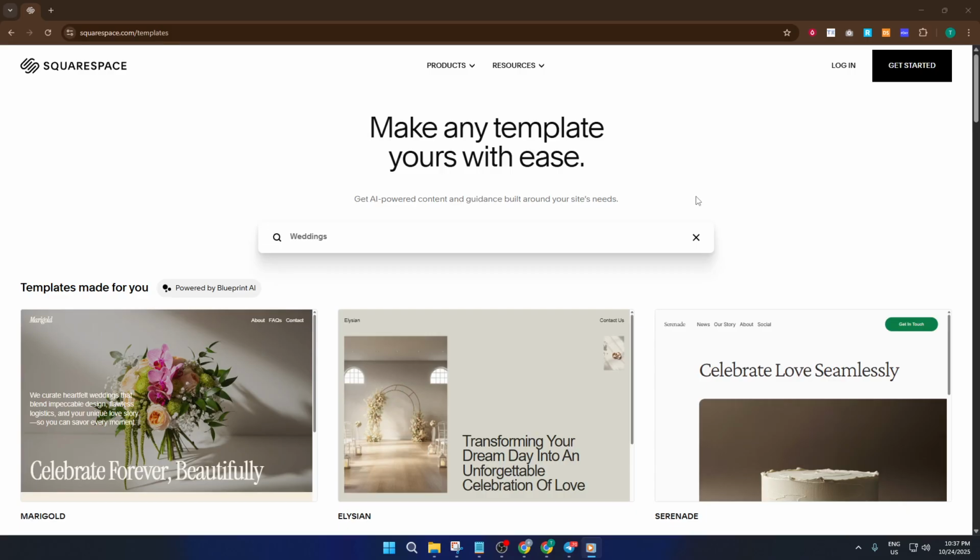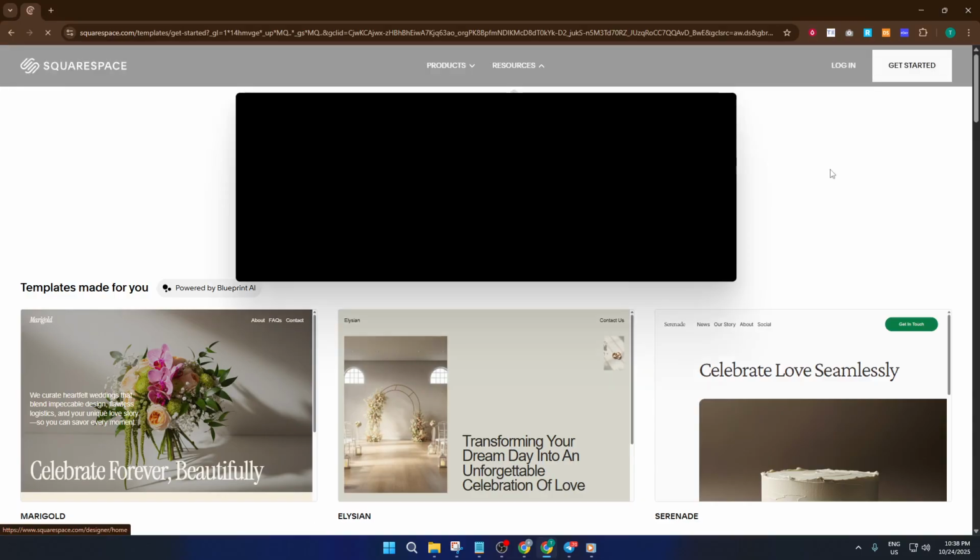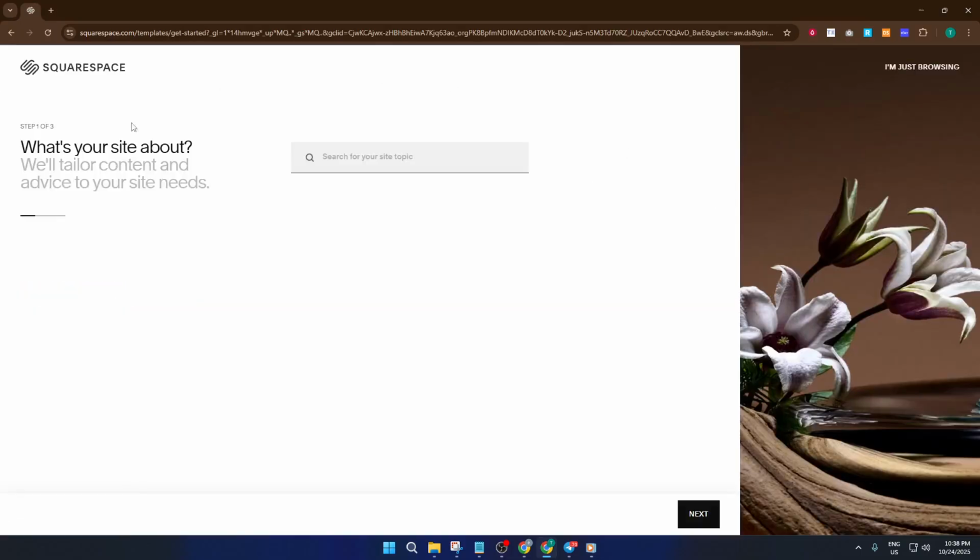First, head over to squarespace.com. You can do this on any device, but I recommend using a laptop or desktop for the easiest editing experience later. Once you're on the homepage, look towards the top right for the Get Started button, or sometimes you'll see a Start Free Trial option right in the middle of the screen. Go ahead and click that. It's your gateway into the Squarespace universe. Don't worry, you won't need a credit card, and nothing goes public until you're ready.